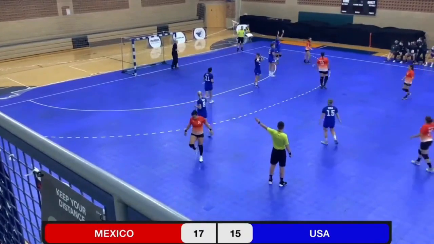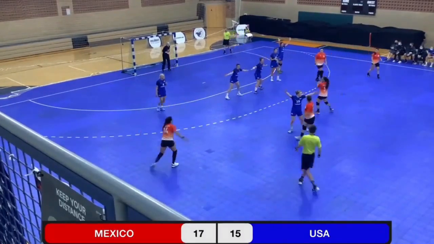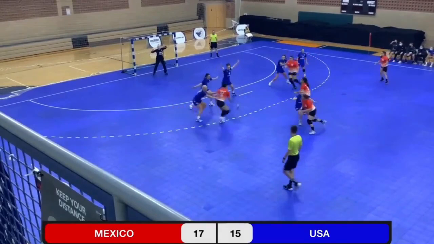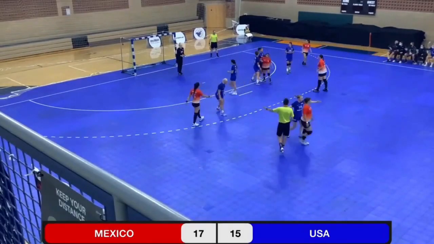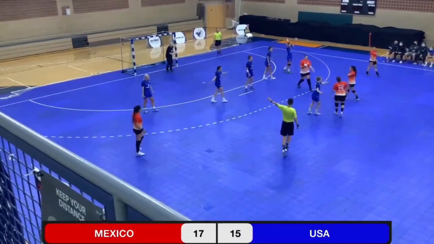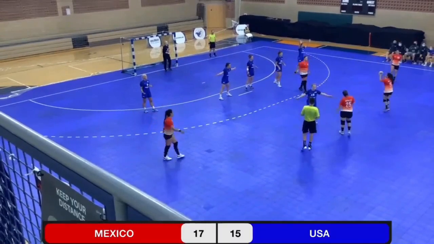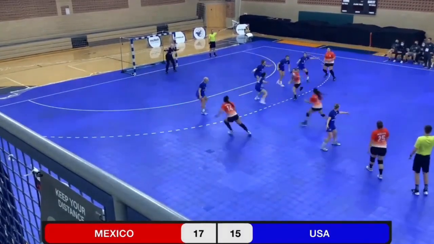Foul on the play. Free throw back at 9. Another foul. And I'm a little confused. Okay, Mexico is bringing another player back on. I think they could have brought the player on sooner.